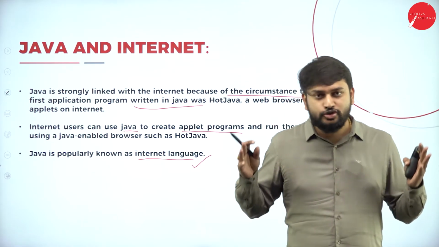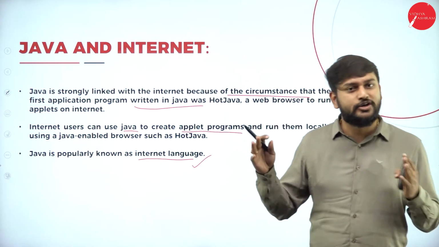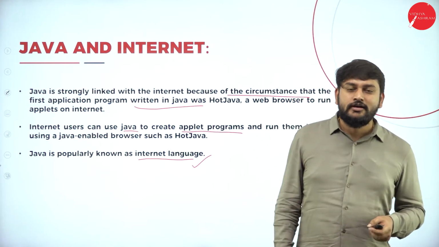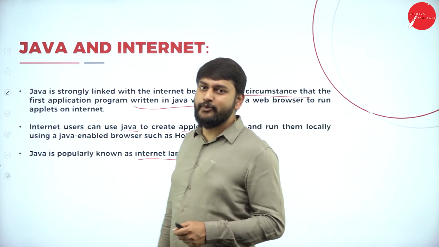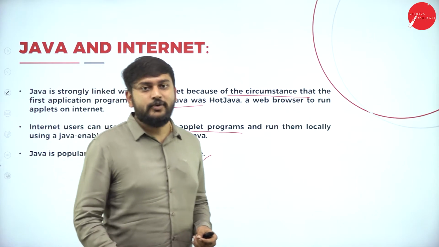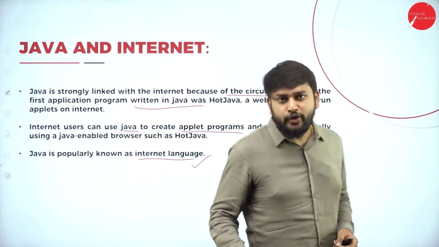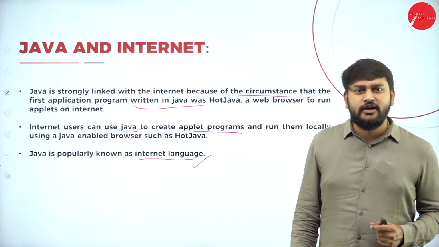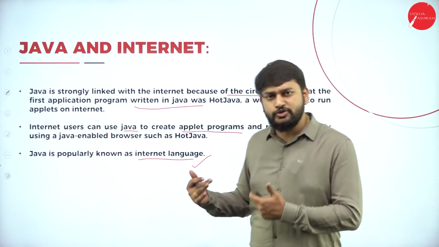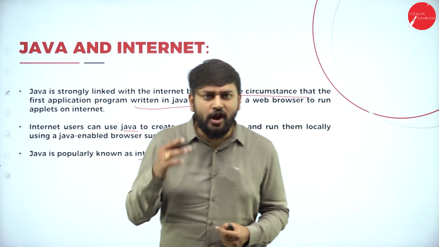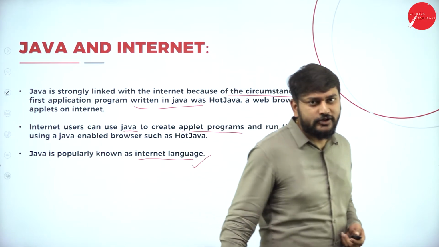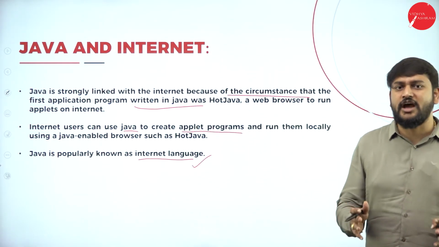What is the first thing? You should remember with respect to HotJava, HotJava is a browser which was designed or developed with the help of the Java programming language. And also you can develop a lot of applets using Java, and they also call Java an internet language. So this is the relationship between Java and internet.